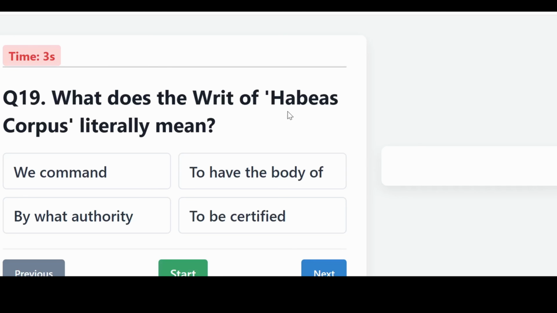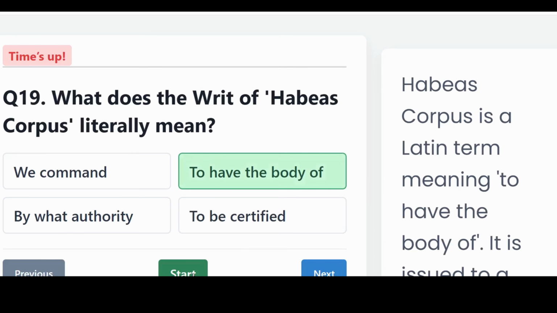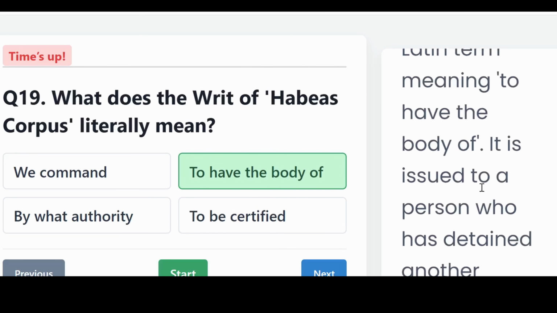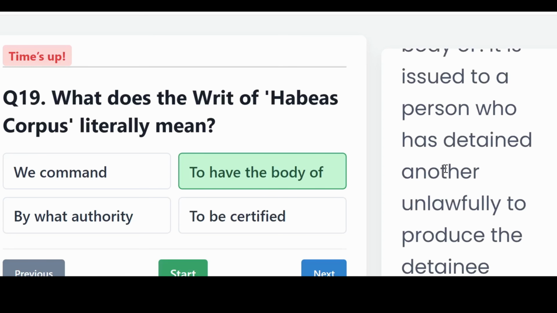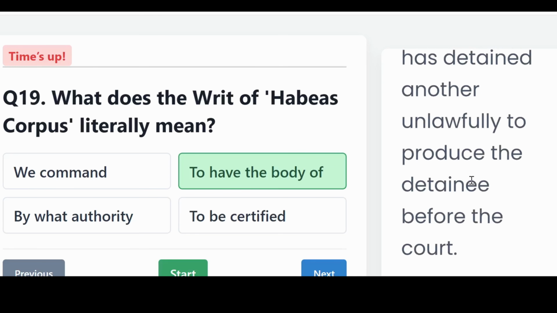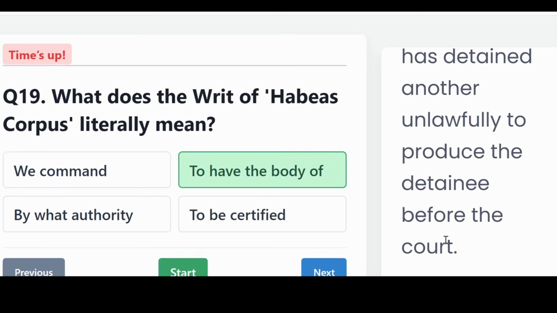What does the writ of habeas corpus literally mean? We command to have the body of, by what authority, to be certified? The correct answer, to have the body of. Habeas corpus is a Latin term meaning to have the body of. It is issued to a person who has unlawfully detained another, to produce the detained person before the court.